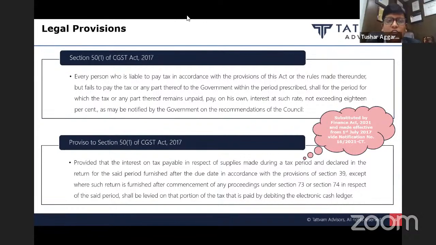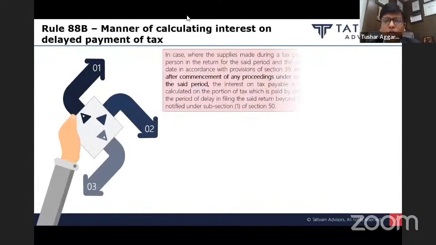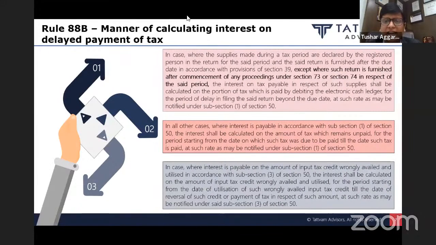So as per the proviso to section 50 subsection 1 read with Rule 88B(1), in our example, the interest will be levied only on 60,000 rupees. It will be levied only on the amount of tax which I am paying using the cash ledger, that is 60,000 rupees. However, there is an exception to this proviso, which is there in the rule and in the Act, that the proceeding should not have been commenced under section 73 or 74.